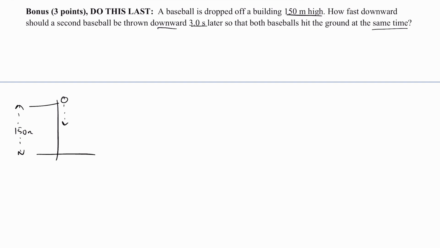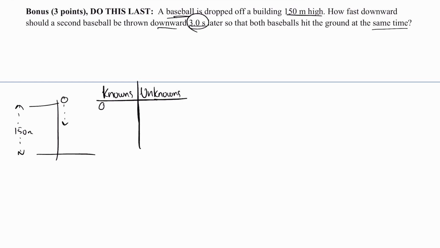for the second ball. So I can first figure out how much time it takes for the drop ball, the first one, to hit the ground. And then the second baseball is going to have that amount of time minus 3 seconds in order to fall. And that's what's going to help me solve this problem. So let's set up our knowns and unknowns real quick.